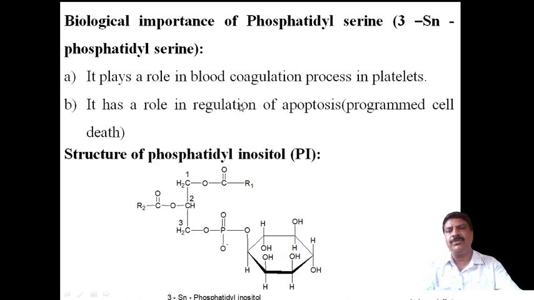These are the two biological importances of phosphatidyl serine.